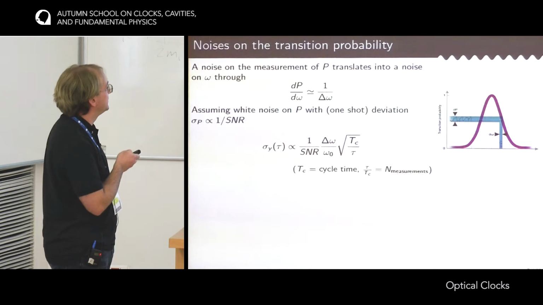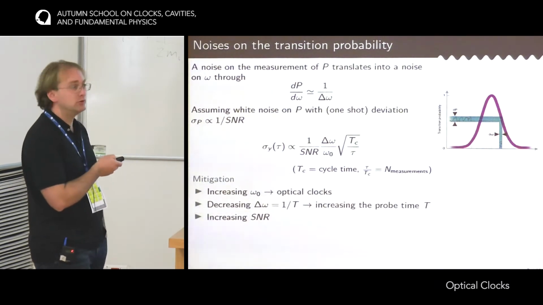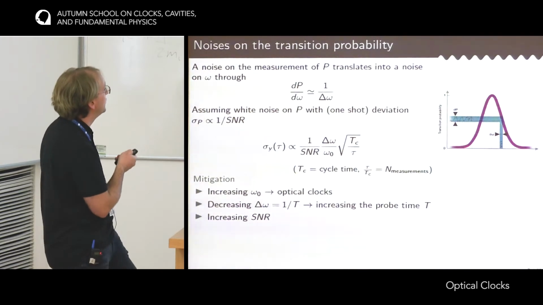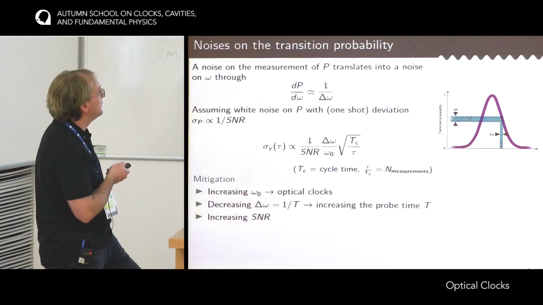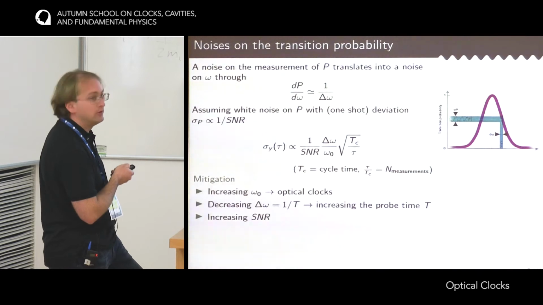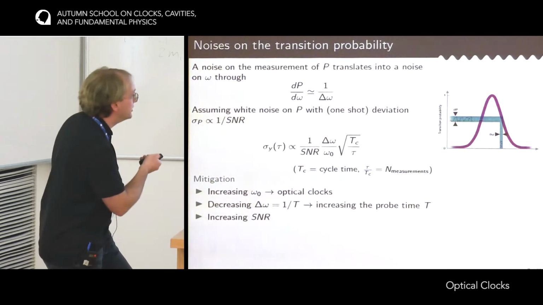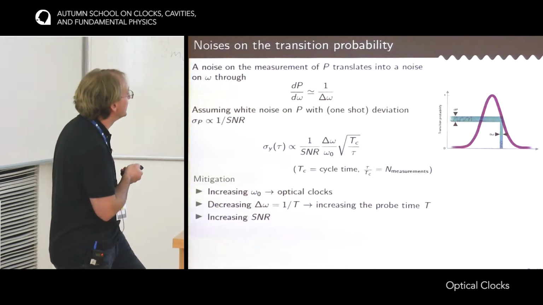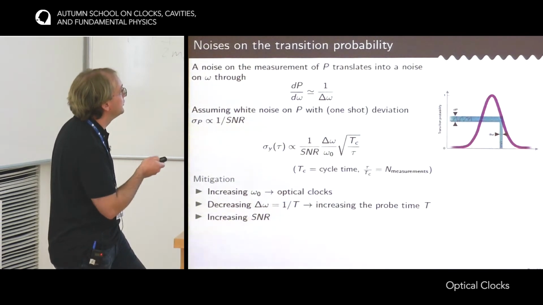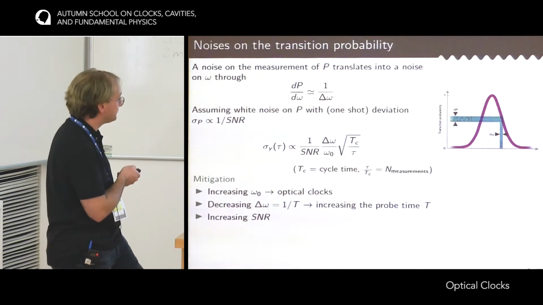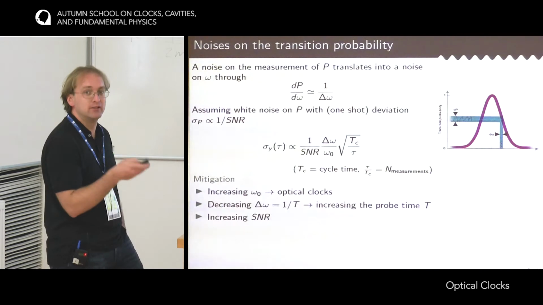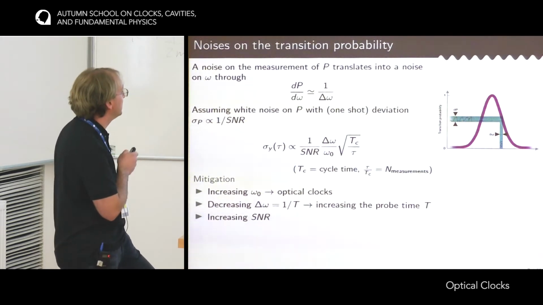So how to improve the stability, to reduce the effect of these noise sources? The first one is to increase the frequency of the clock transition itself. That's why we are building optical clocks, because the frequency is quite large. The other possibility is to reduce the linewidth, so make a sharper resonance. It means increasing the probe time, so building better lasers with better coherence time.